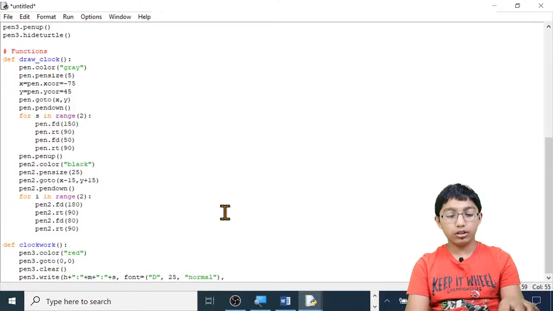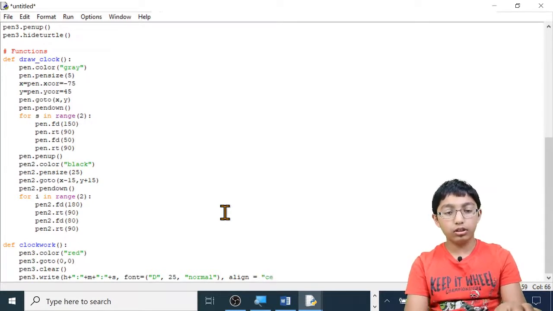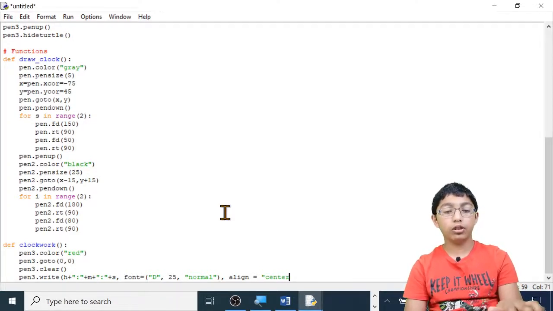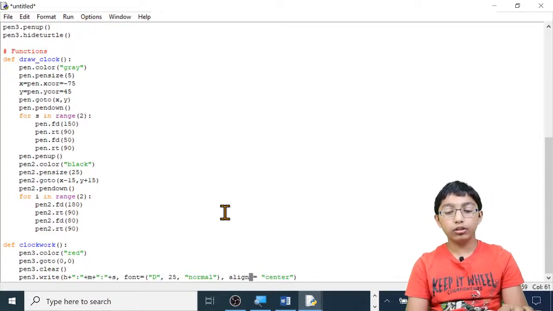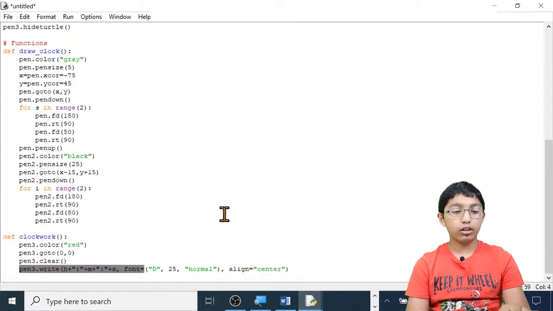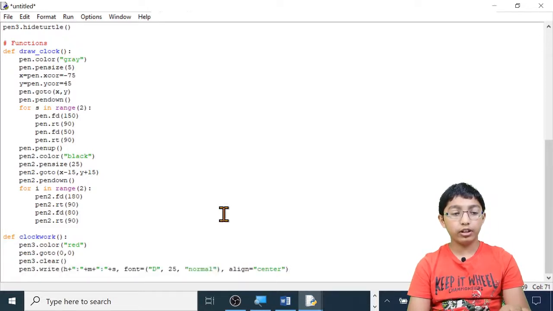Now let's make it alignment in the center. Align equals center, open quotation marks, center. Make sure it is spelt C-E-N-T-E-R, close quotation marks, and close brackets. It is not necessary to put these spaces in, so we can take them away. Now it is writing the time. Now let's make it write the date.